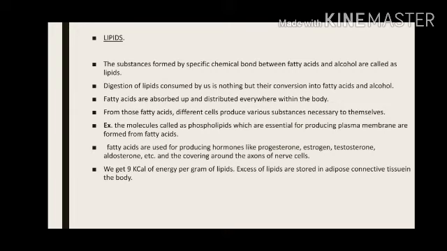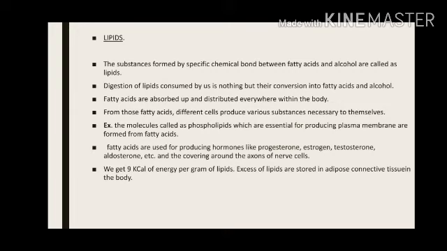The next component that is used for producing energy is lipids. We have seen just now, if glucose is not available, if carbohydrate is not available, then proteins can be used for making energy. The next component is lipids.